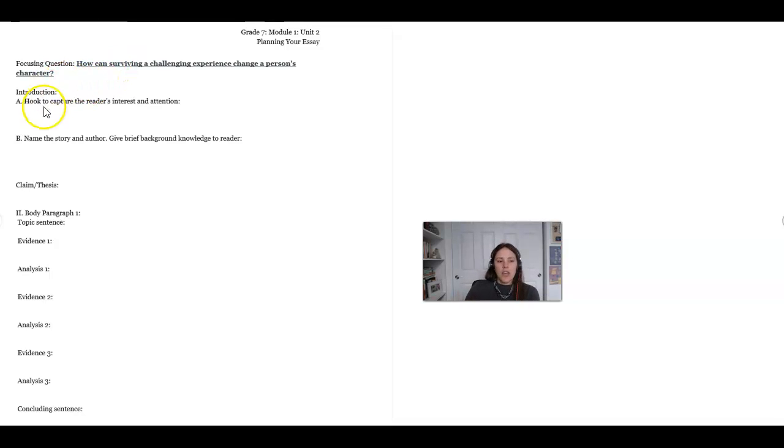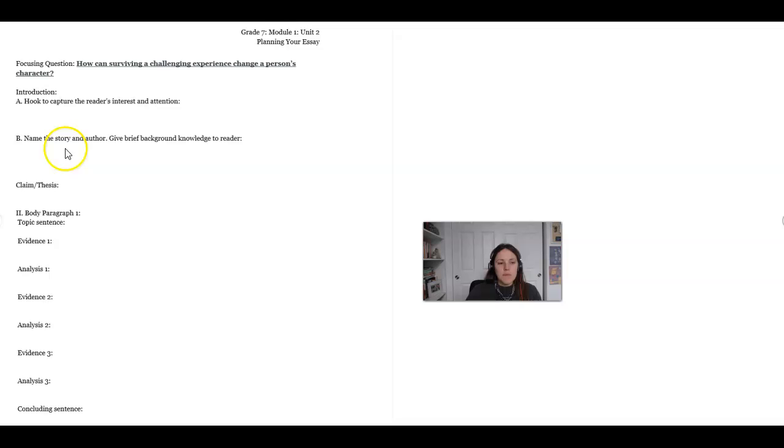And then think of a hook that you could use to capture the reader's interest and attention, something that makes them want to read on. It can be starting with a really hard challenge that somebody faced, and you could say that made them a better person. It might intrigue the reader: how did going through that really awful thing, like a war or a shark attack or having to walk really, really long distances to get water each day, make them a better person? It's just something to capture the reader's interest and make them want to read more.